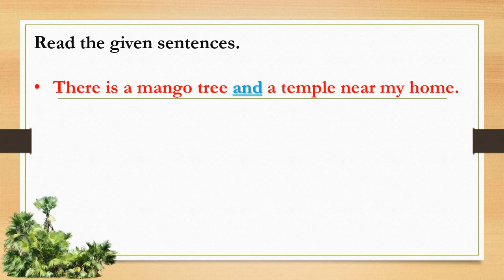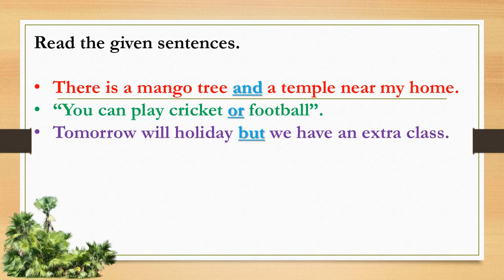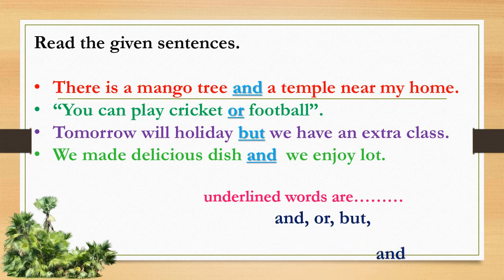There is a mango tree and a temple near my home. You can play cricket or football. Tomorrow will be a holiday, but we have an extra class. So here and, or, and but, these words are highlighted. Again, we made a delicious dish and we enjoyed a lot. So these underlined and highlighted words are and, or, but, and again and.